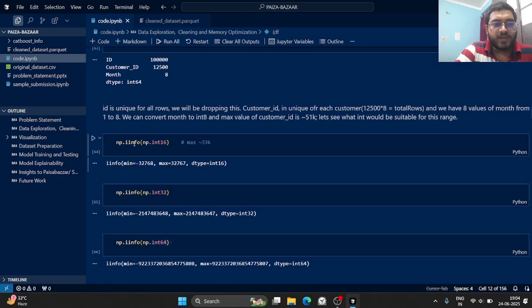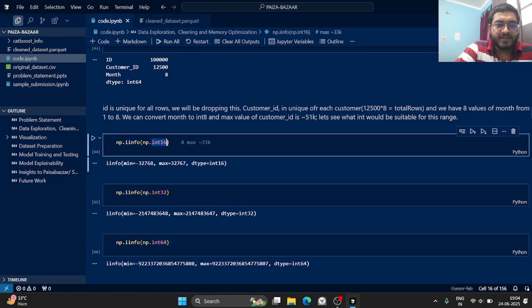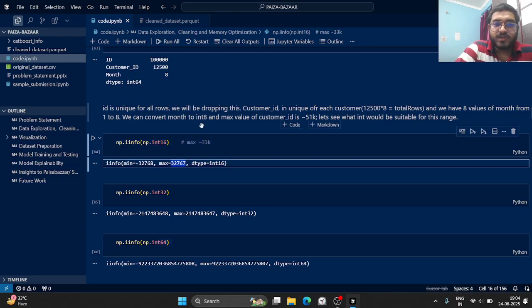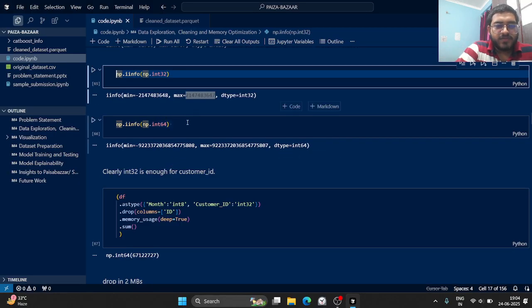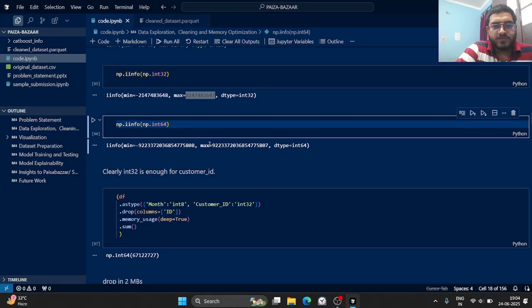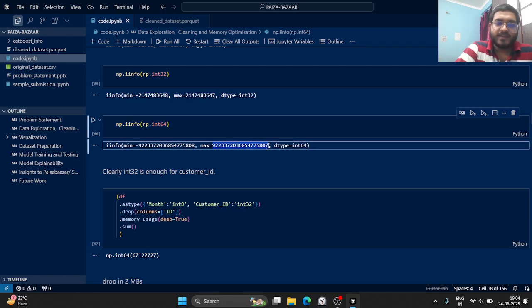Okay, so if we look at np.iinfo and np.int16, the range that int16 can basically hold or store goes up to 33k. So we can't store customer ID here because it varies up to 51k. But if you look at int32, it's a huge number, we can definitely store it here. And we also want to check int64. So if you see, int64 has a very huge range, and we simply don't need that much extra space, so we should definitely reduce space.